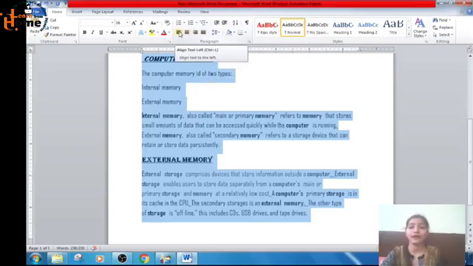start from align text left. Okay, this, when you will select this option, it will align the text in the left side. It's already aligned. We were already working on align text left. Okay, you can also align your text in the left side by using the shortcut key, that is Ctrl plus L. When you will press Ctrl plus L, your text will be aligned to the left side of the page.